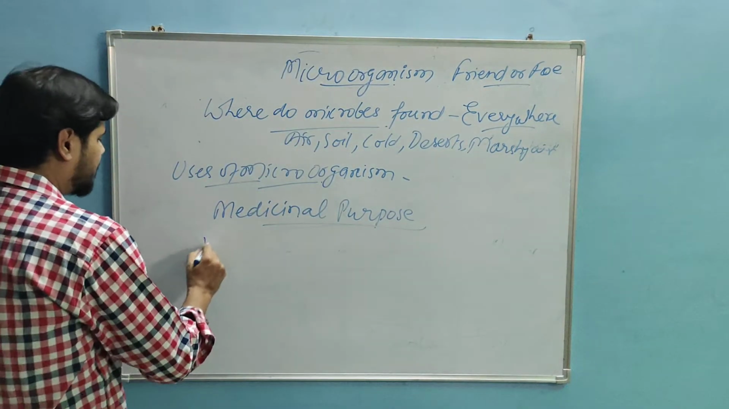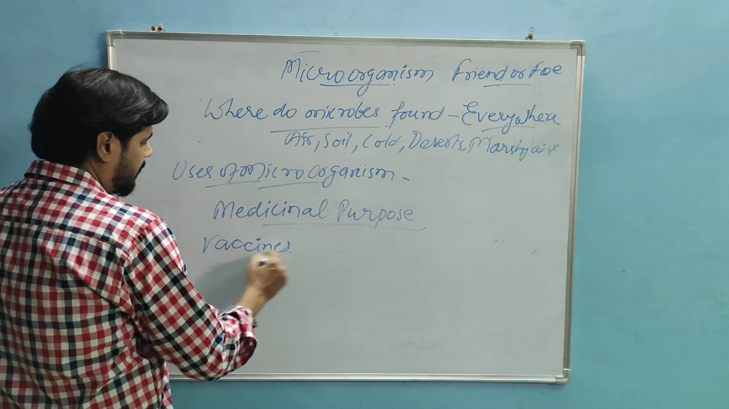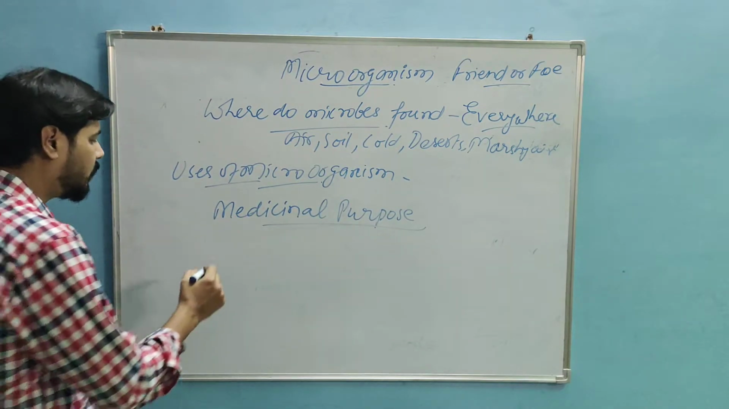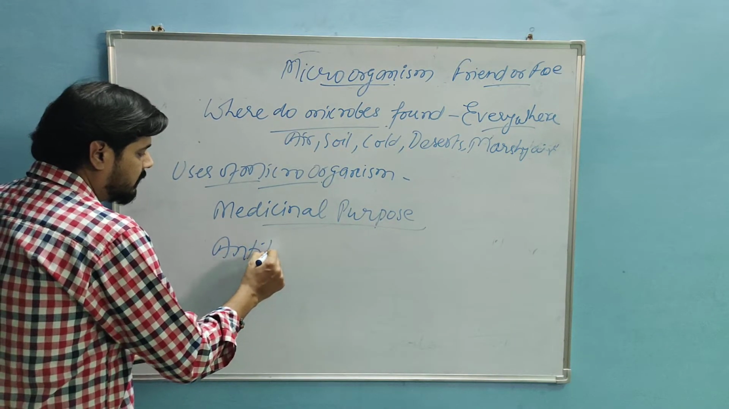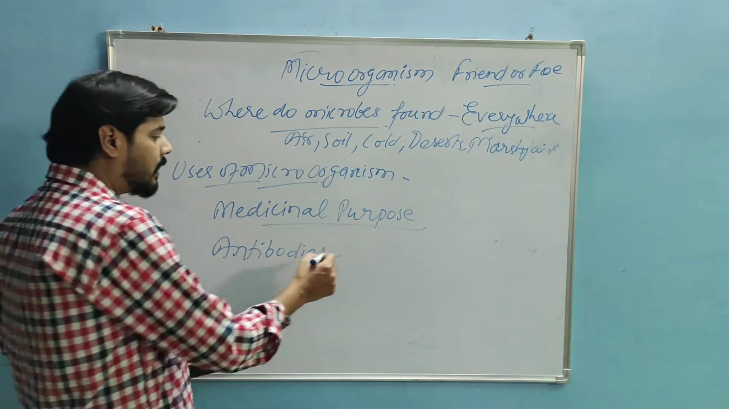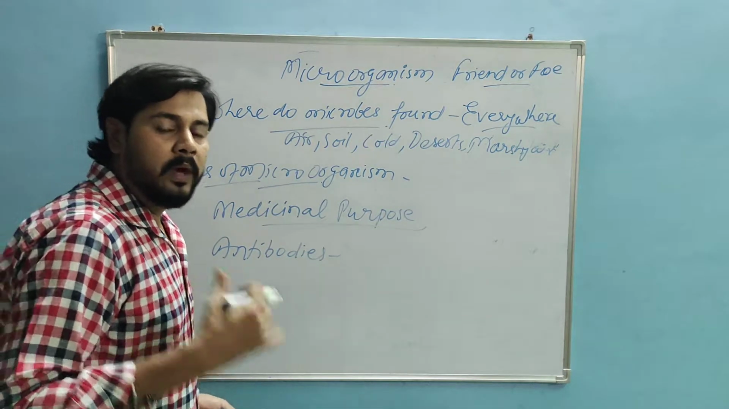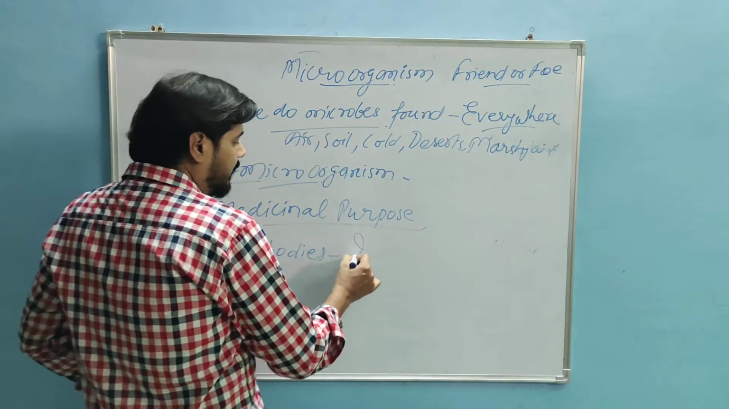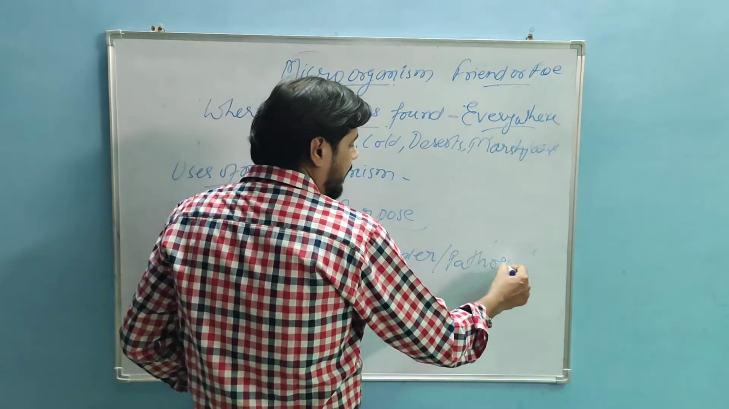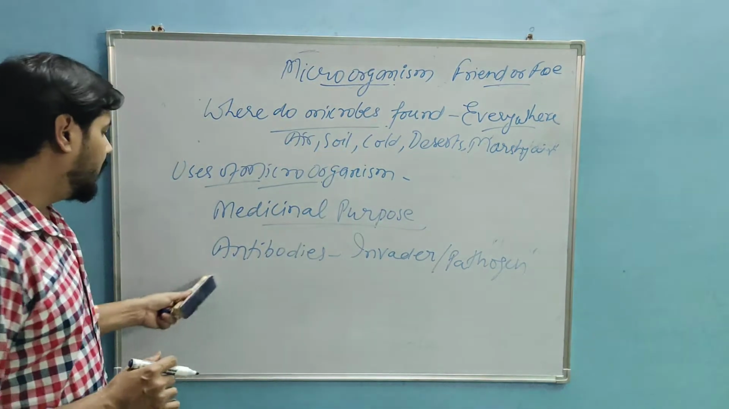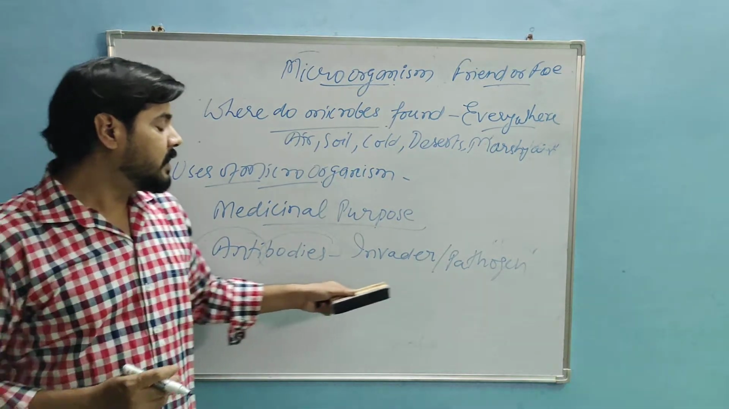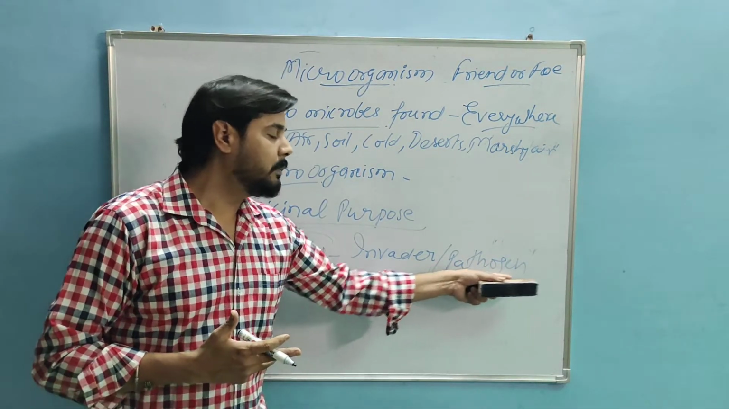Vaccines. So regarding vaccines, let us first talk something about antibodies. Antibodies are made by our body when any pathogen or any invader enters our body. Antibodies means anti, against, bodies means any living organism. Any living organism which is harmful to us is said to be a pathogen.